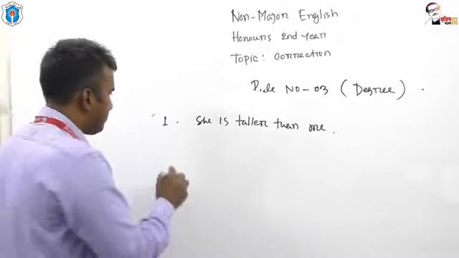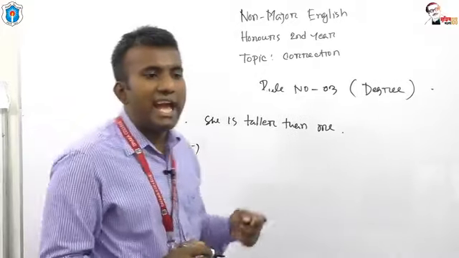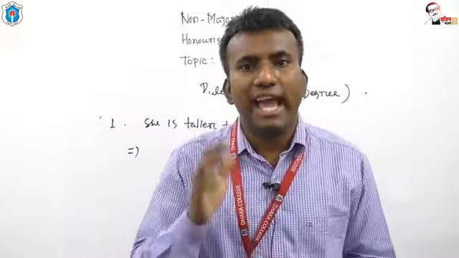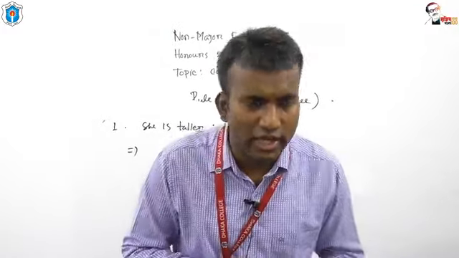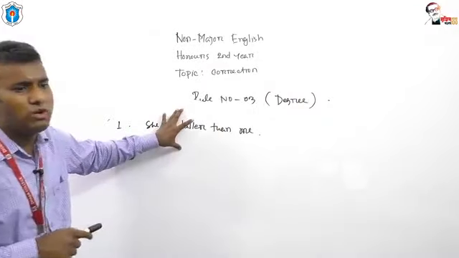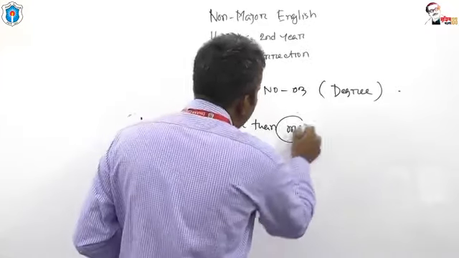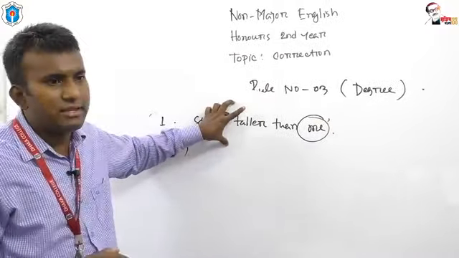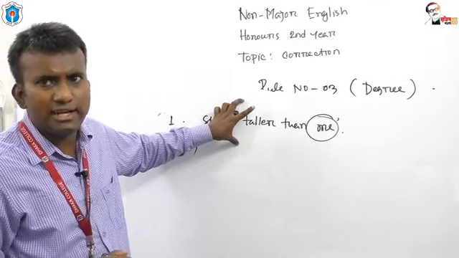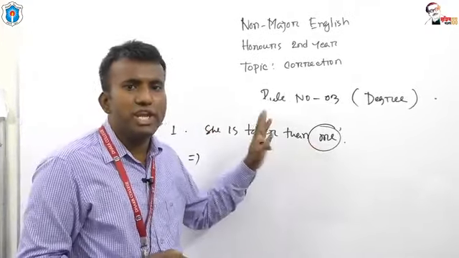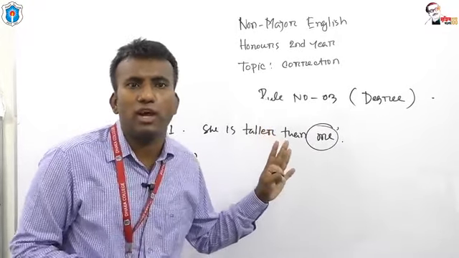Look at this. This is an incorrect English sentence, my dear students. In order to make it correct, we need to look here. Is this the full sentence that I have written on the board? She is taller than me. This is not the whole sentence.